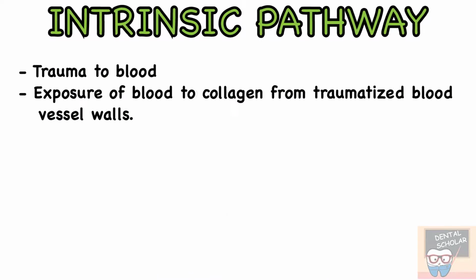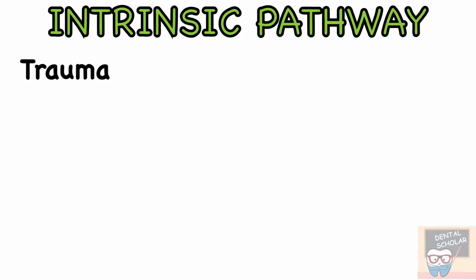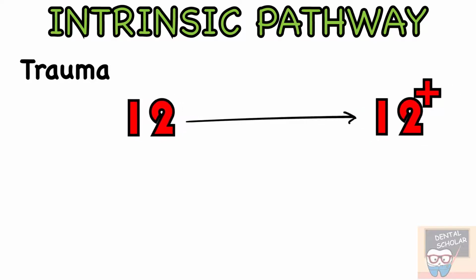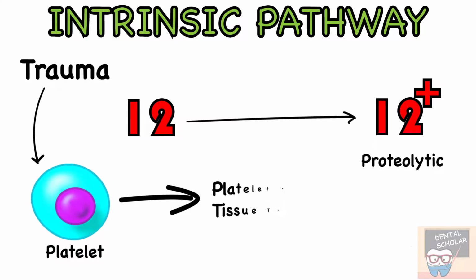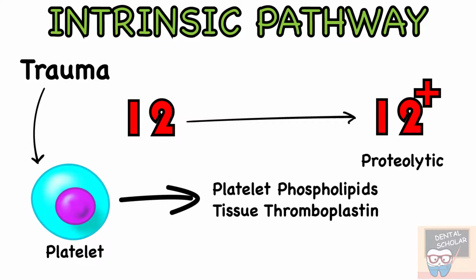Let's now go to the intrinsic pathway. It begins with trauma to blood or exposure of blood to collagen from the traumatized blood vessel walls. This trauma leads to activation of factor 12, which is proteolytic, and also release of platelet phospholipids and tissue thromboplastin